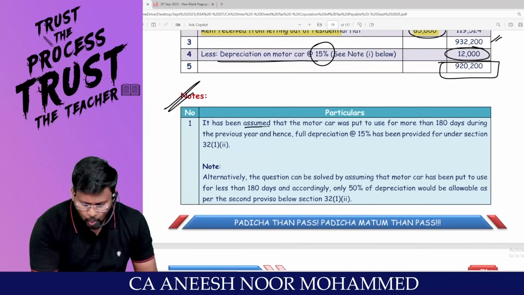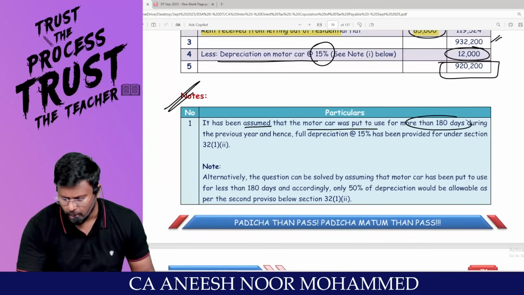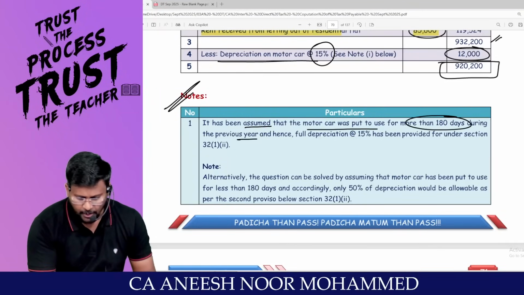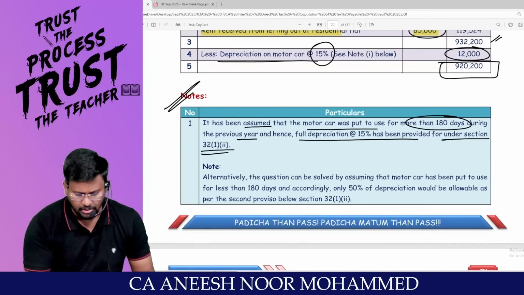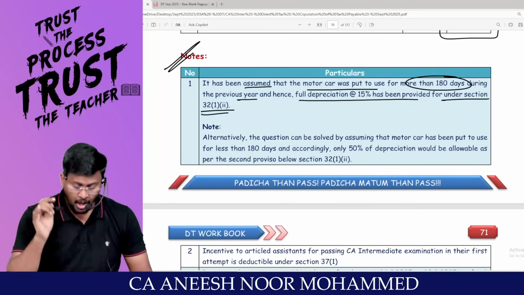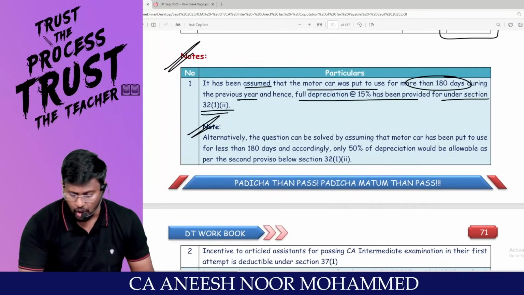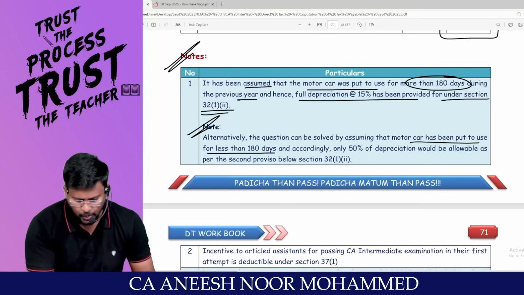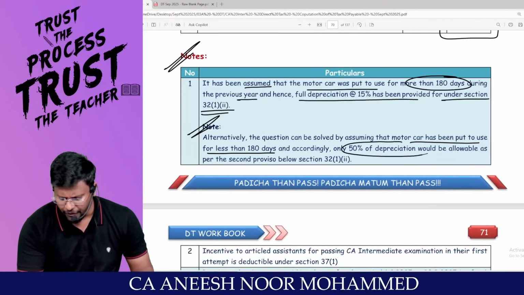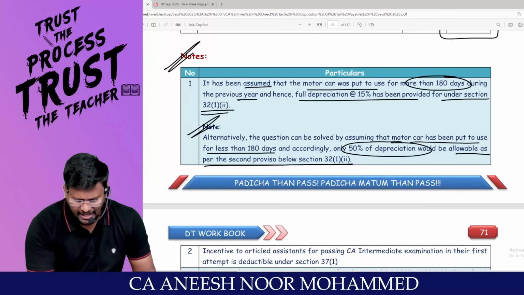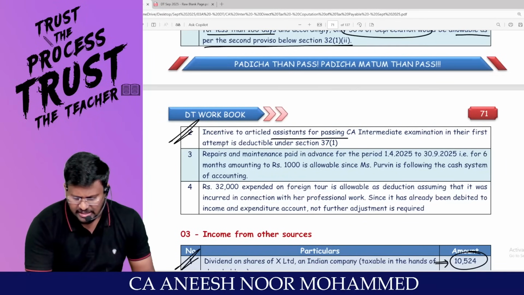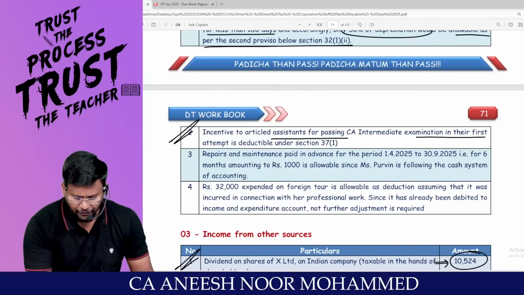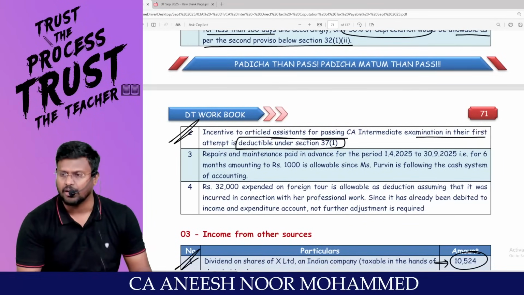It has been assumed that the motor car was put to use for more than 180 days during the previous year, and full depreciation at 15% has been provided under section 32(1), class 2. Alternatively, the question can be solved by assuming the motor car has been put to use for less than 180 days, and accordingly 50% of the depreciation would be allowable as per the second proviso. Am I right, sir?